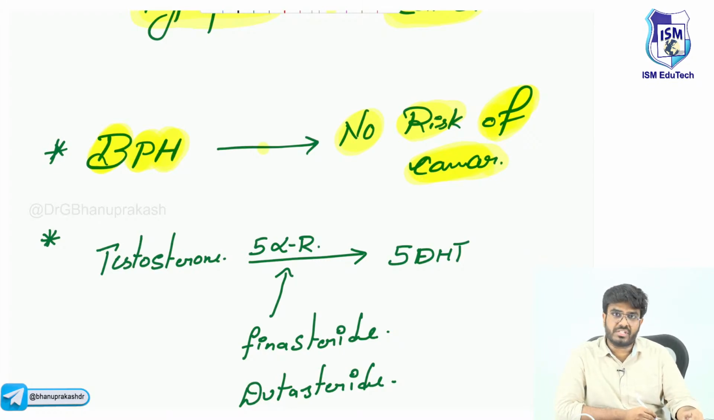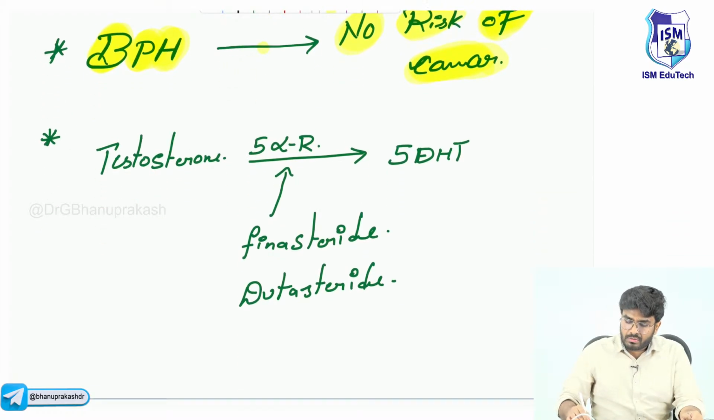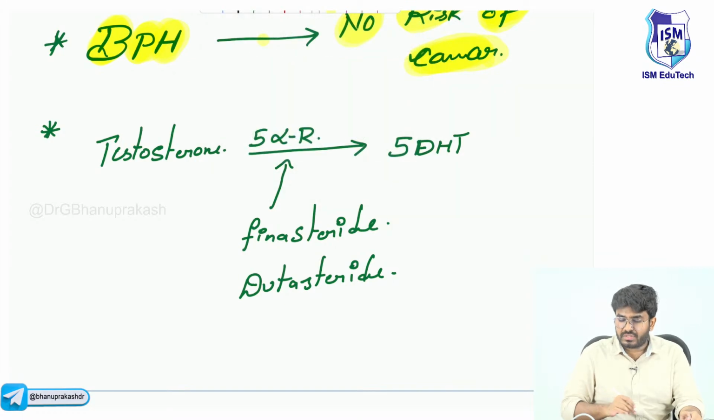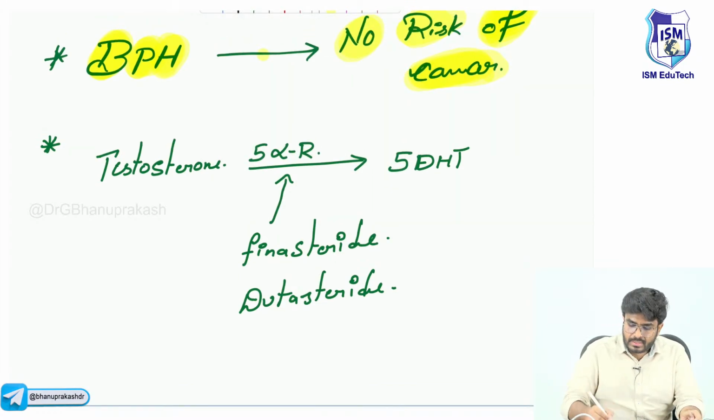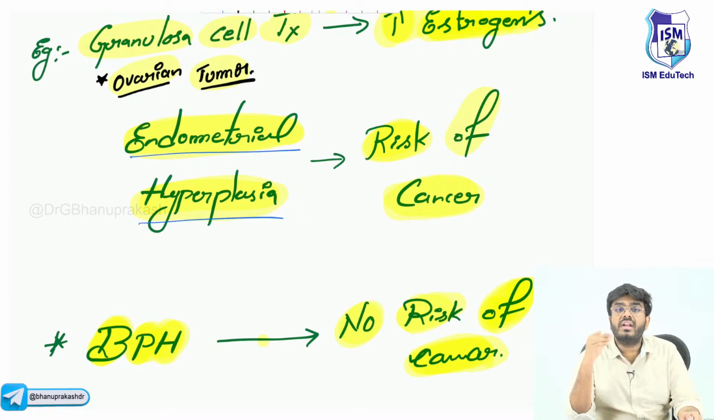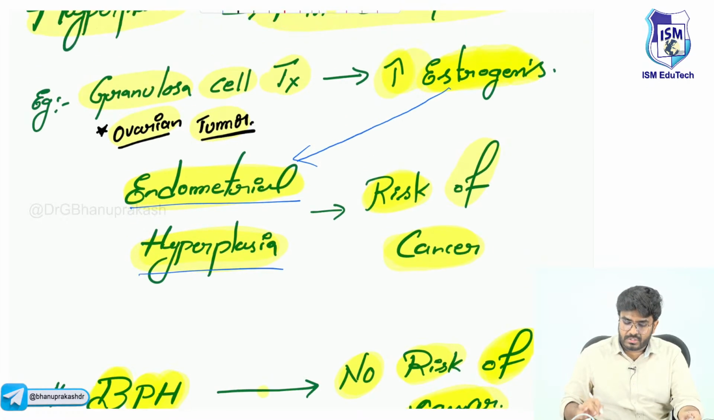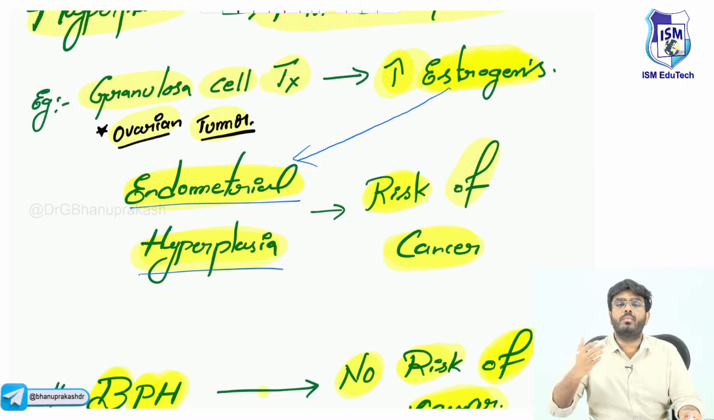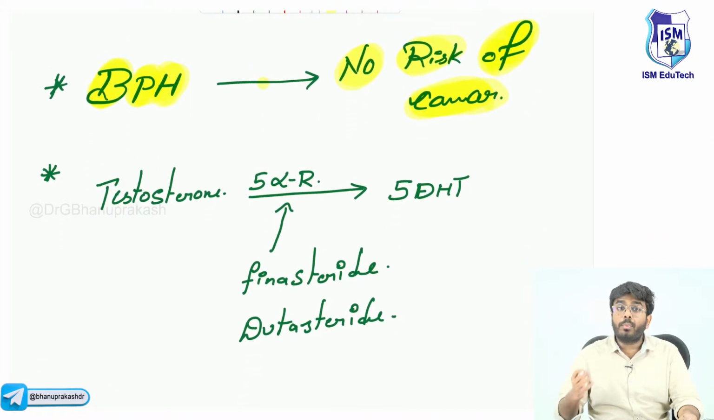Benign prostatic hyperplasia. Now, something related to pharmacology which you should know: for the endometrium, what is the food? What is the stimulus for the endometrium? It's the estrogens. Granulosa cell tumors are producing more and more estrogens, and that estrogen is stimulating the endometrium to grow much more. In males, for the prostate, what is the food? What is the stimulus for the prostate to grow?